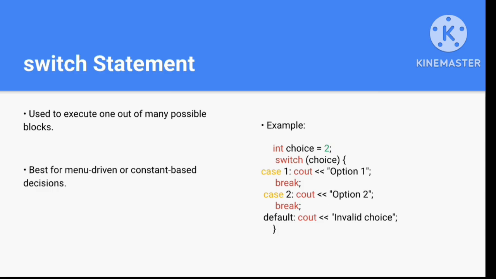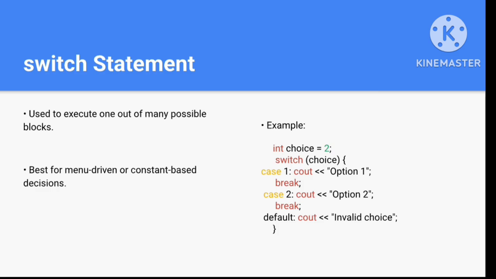If you do not use the break statement, then one statement along with other statements will get executed, and there will be runtime errors in the program. There will be fall-through of control. So to avoid the fall-through, you have to write this break statement. It breaks out of the switch once a case is executed, and if nothing is selected by the switch, then the default is printed. Here we have given the choice as 2, so case 2, which has cout option 2, will get selected and the break will get executed.